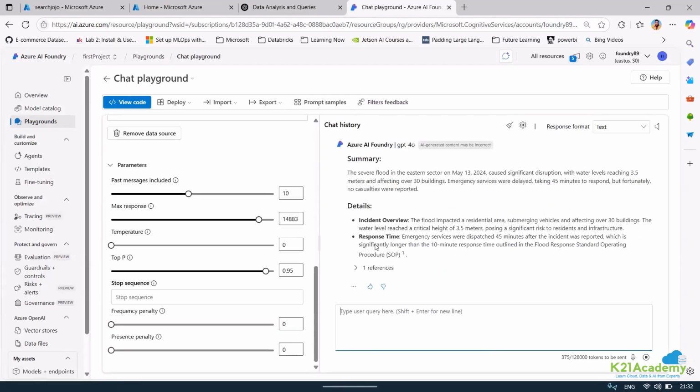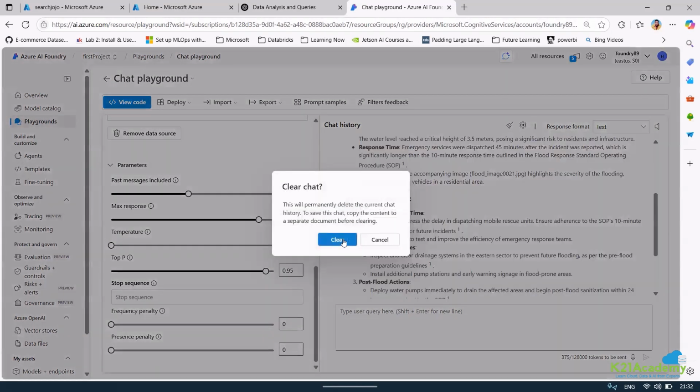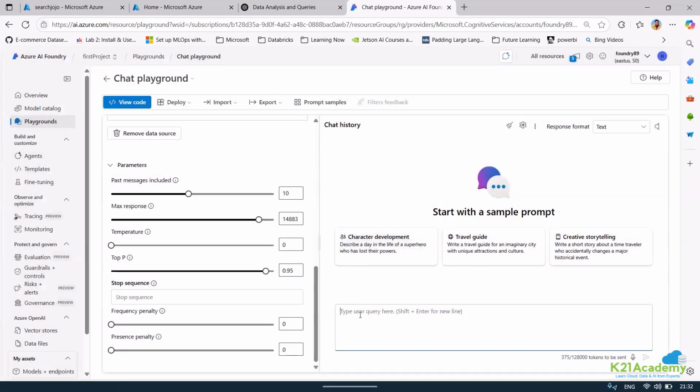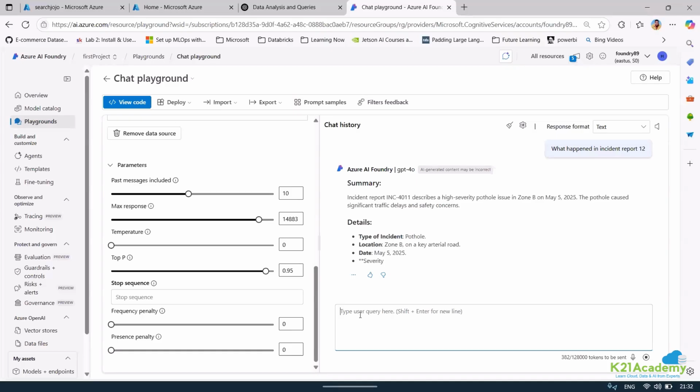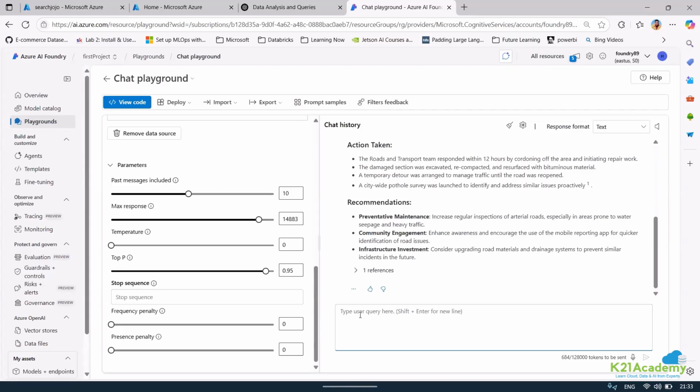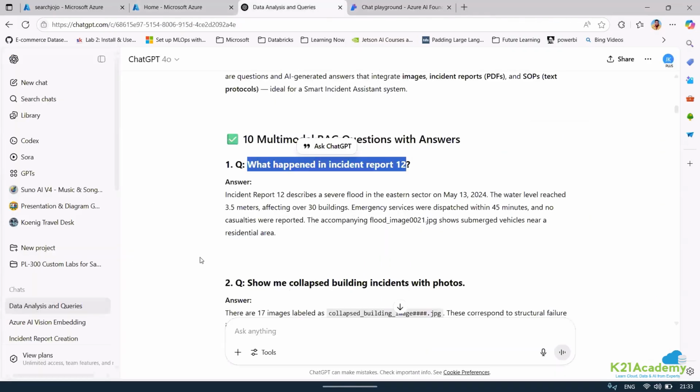I'm trying to clean this session. When I'm asking this question, you can see that it is able to find the response from the text, which is all good, right? This was a document intelligence thing, which was in the form of text, so it was able to give me a response from document intelligence.